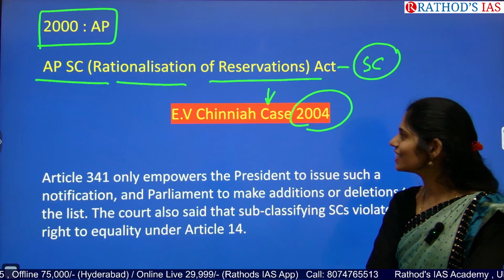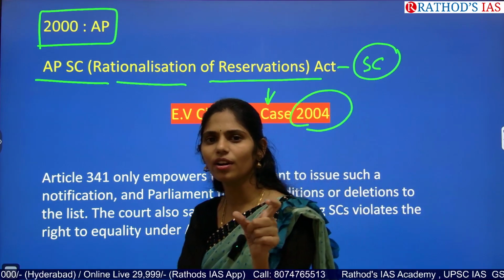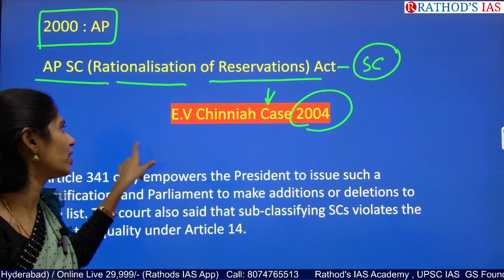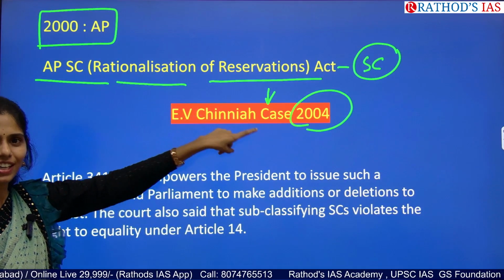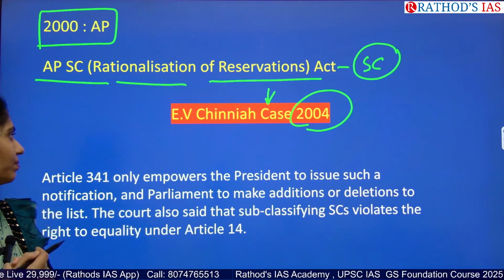That case is E.V. Chinnaiah versus State of AP of 2004. So whenever you are writing the Supreme Court judgments, you have to write this case's name along with the year as well. In that way only you can get good marks in polity.